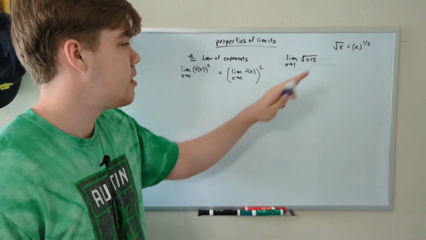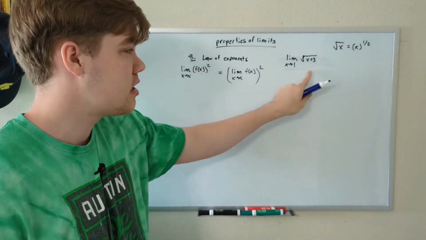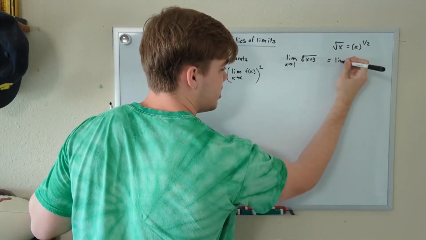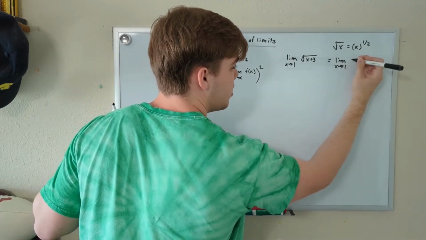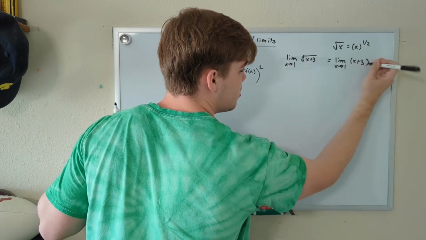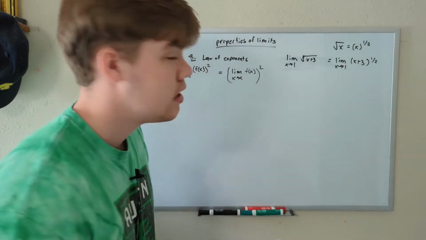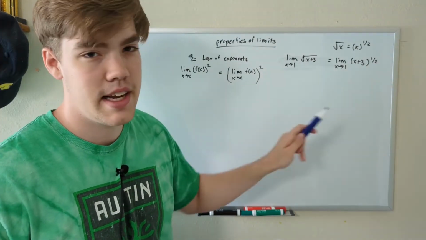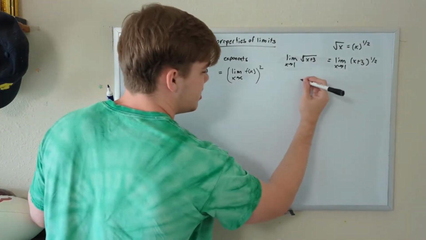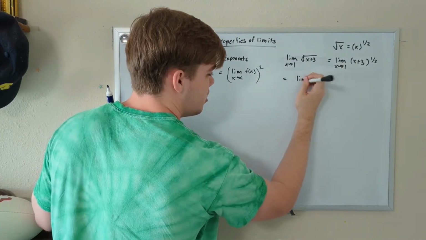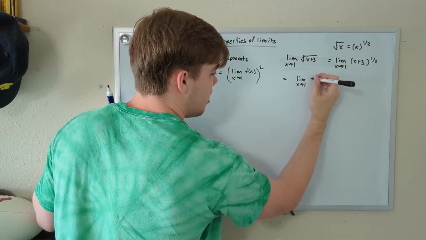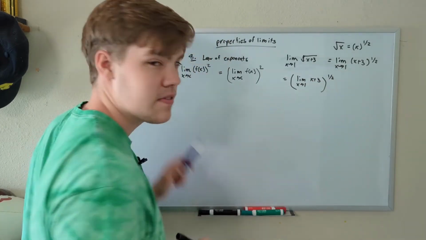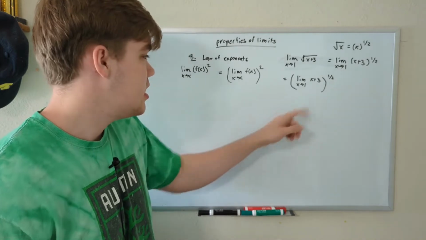But for now, let's solve this problem. Since we just learned about this law, let's convert this square root into the 1/2 power. So this is the same thing as the limit as x approaches 1 of x plus 3 to the 1/2 power. Now that we have an exponent that applies to our entire function, we can pull it out of the limit. So this is now equal to the limit as x approaches 1 of x plus 3, all to the 1/2 power.